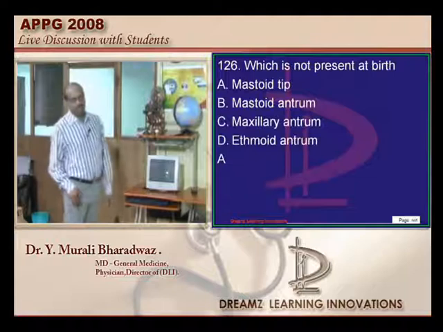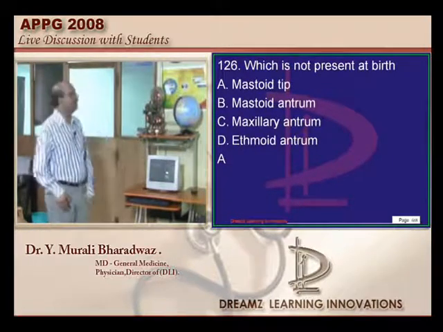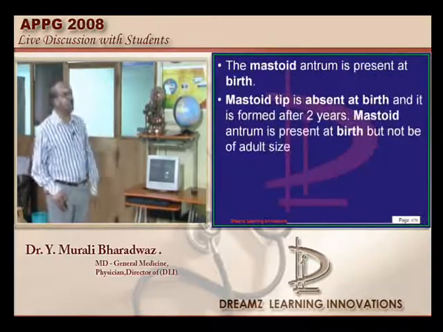What is not there at birth, doctor? Mastoid tip is not there. It takes at least 2 years for the mastoid tip to develop, whereas the mastoid antrum is very much there at the birth, but it is not of the adult size.